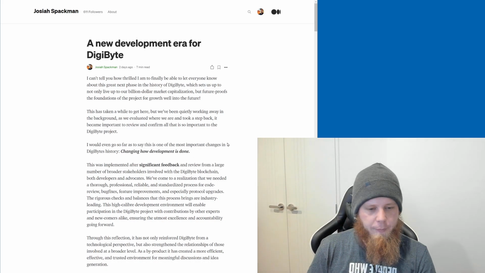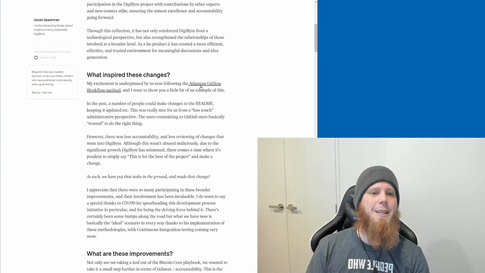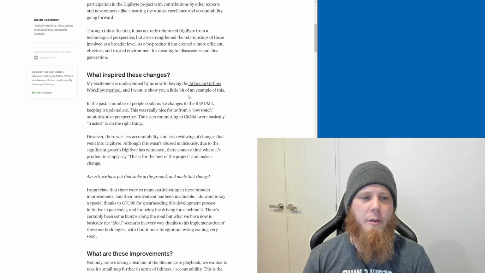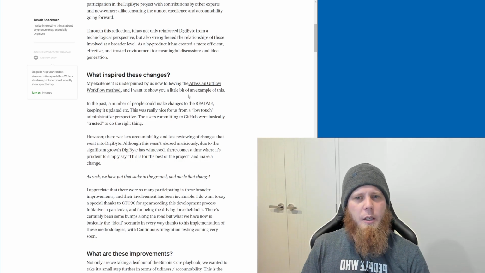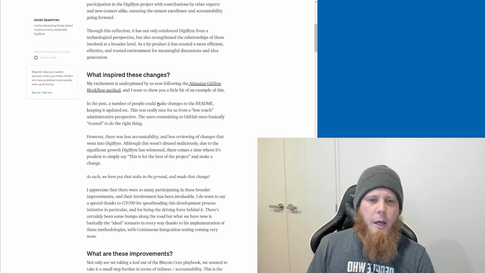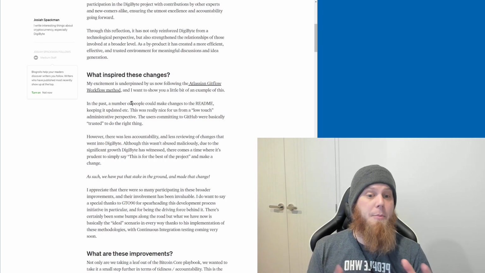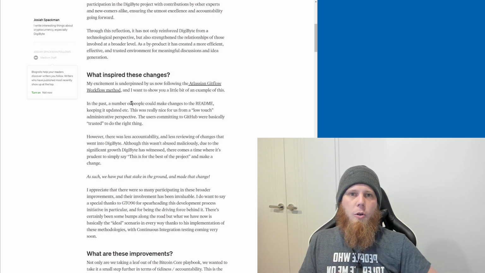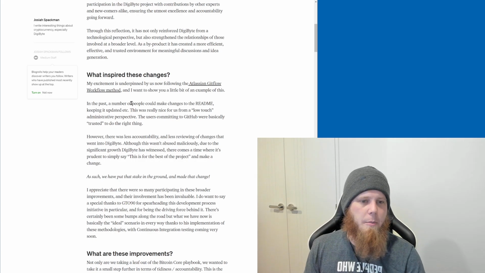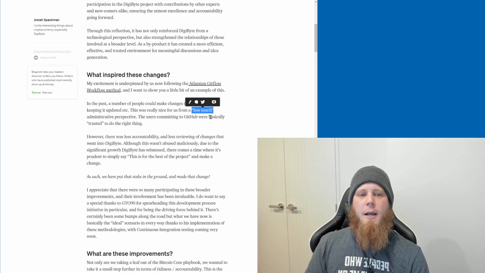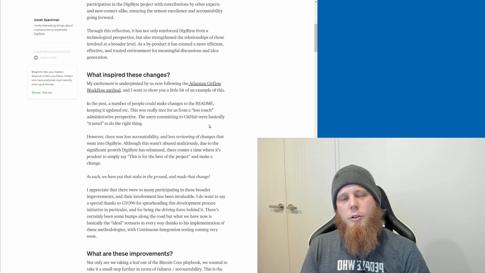Long story short, what we're doing is the Atlassian Gitflow workflow method, which I've previously talked about. Specifics there are not entirely relevant, but in summary, in the past a number of people could make changes, for example to the README, keeping it updated, etc. This was really cool because we didn't have a whole lot of overhead from administration, so it was very low touch. The users contributing to GitHub were basically trusted to do the right thing.